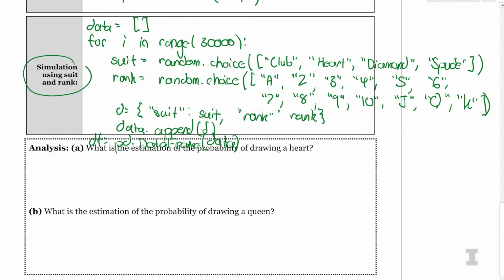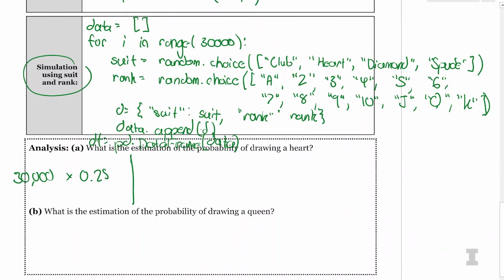What is the estimated probability of drawing a heart? So again, I'm going to do this both ways, especially since Carly's here to help us out with the statistics. We have 30,000 draws. How many of them do we expect to be a heart? We would expect 25% to be a heart, since there are 4 suits and one of them is heart. So 30,000 divided by 4, times 0.25. Can you use Python to help me out here? That ends up being 7,500. 7,500 is our expected value.